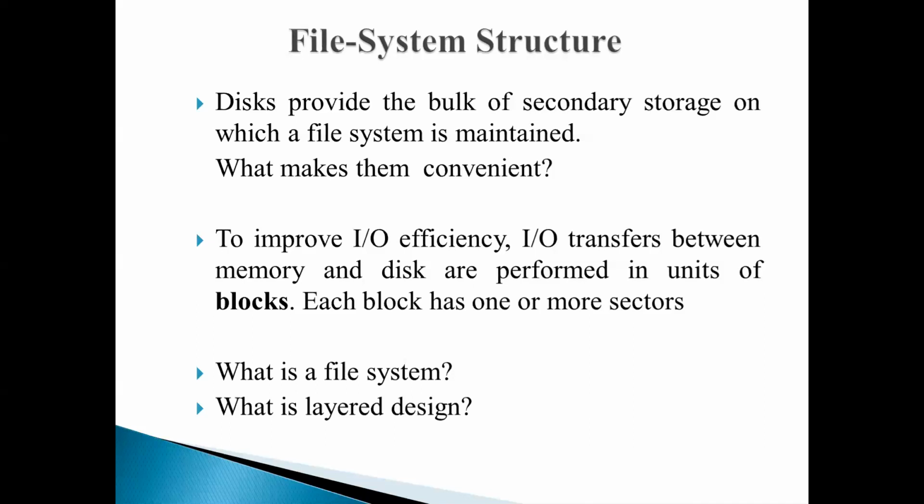The second reason is you can directly access any block of information from the disk. Disks consist of several blocks. You can imagine the disk model of a file. So randomly you can access any block, and you can access the information present in that block. Whether you want to access it sequentially or randomly, both are possible, and it only involves moving the read-write heads and getting the desired block. So these are the two reasons why we prefer disks for maintaining our file system.